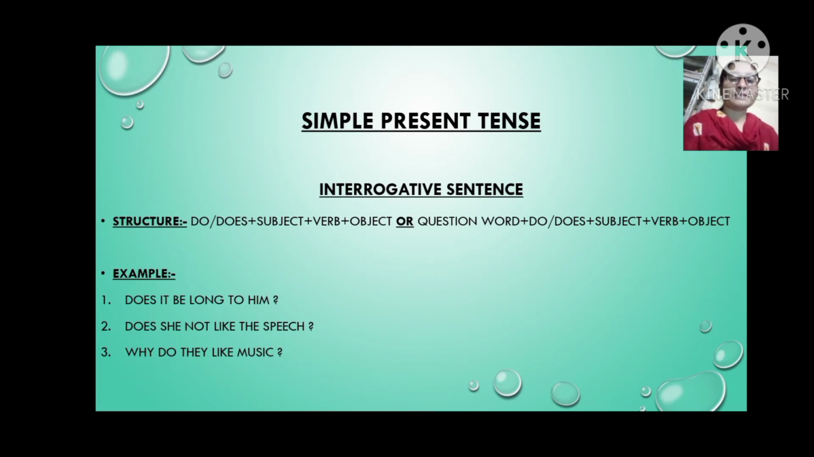Then third example, why do they like music? Here the example begins with why, it is a question word, and then do, it is helping verb, and then subject is they, like is verb and music is object.